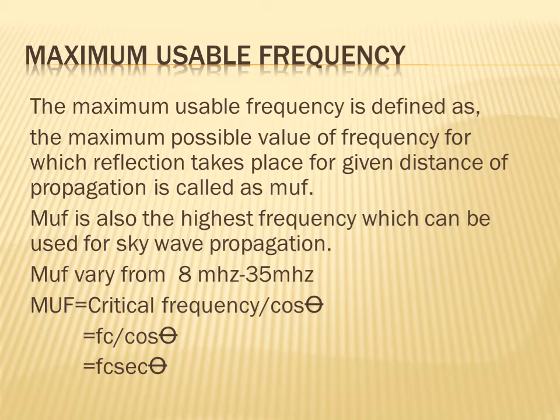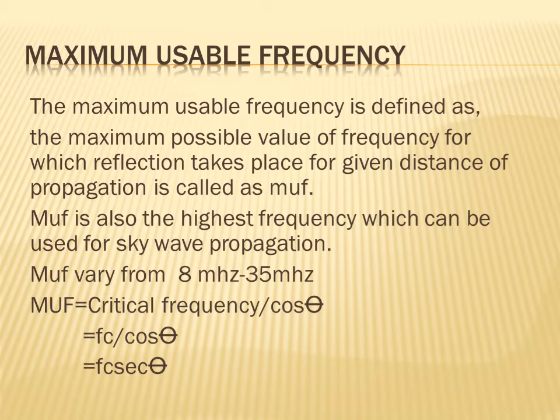So what is the MUF? It is the highest frequency which can be used for skywave propagation, or the maximum possible value of frequency for which reflection takes place for a given distance of propagation. The MUF varies between 8 megahertz and 35 megahertz.